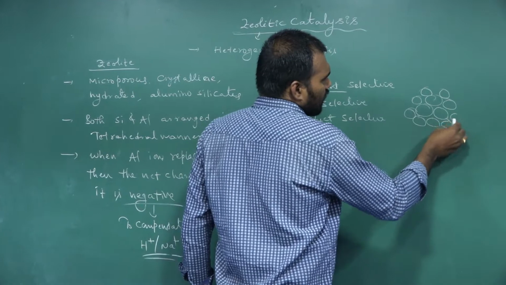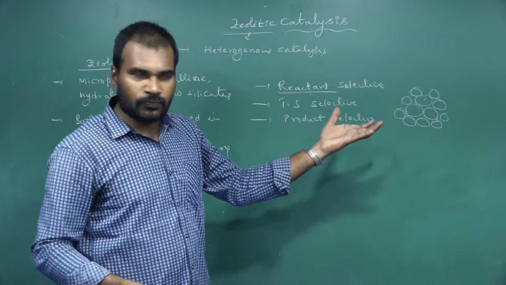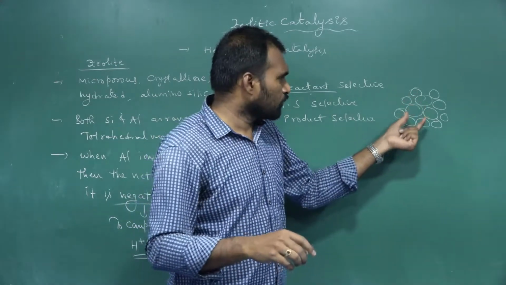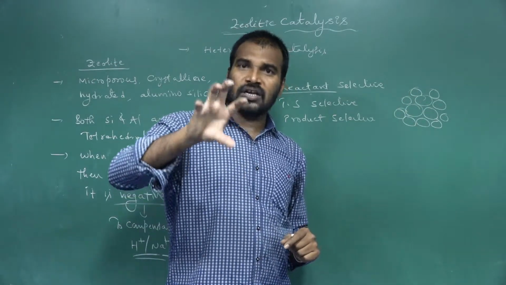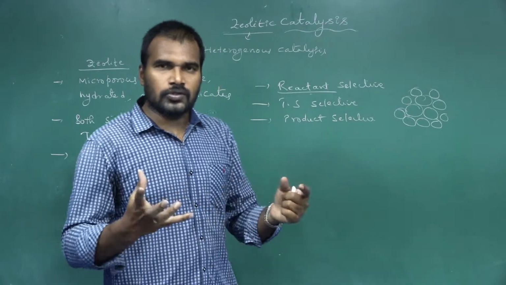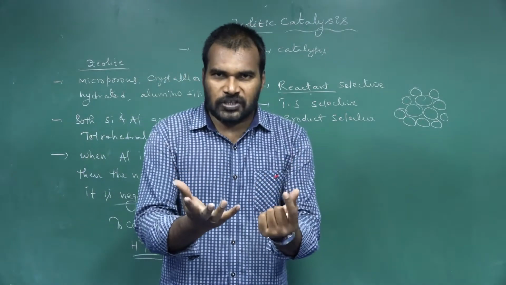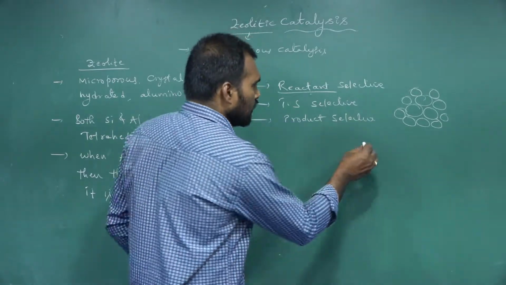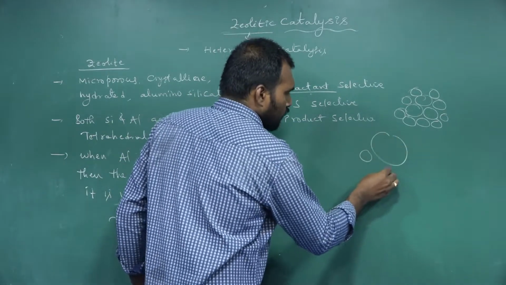Just imagine this is a porous crystalline solid. It has pores, and all these pores are uniform, not non-uniform. So you take the reactant mixture. In that mixture, different sized reactant molecules are present, like this, like this, like this.